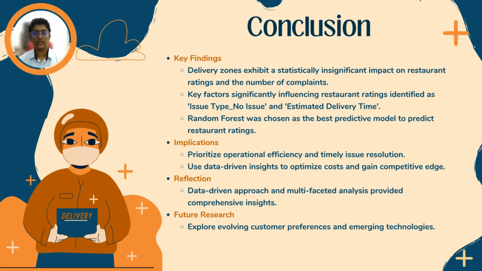In conclusion, this research has proven that delivery zones matter less than expected. Online food delivery platforms should focus on avoiding all types of issues and ensuring timely deliveries. And also, the random forest model is capable of accurately predicting restaurant ratings. Based on these findings, online food delivery platforms can optimize operations, resolve issues quickly, and gain a competitive edge using data-driven insights. This research paves the way for exploring evolving customer preferences and emerging technologies for a seamless online food delivery experience.